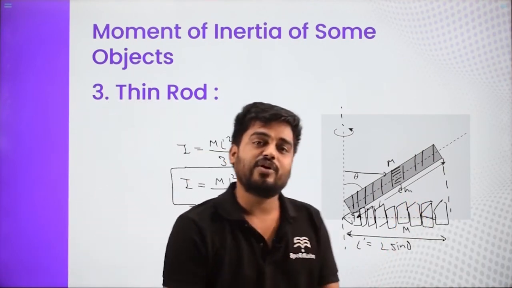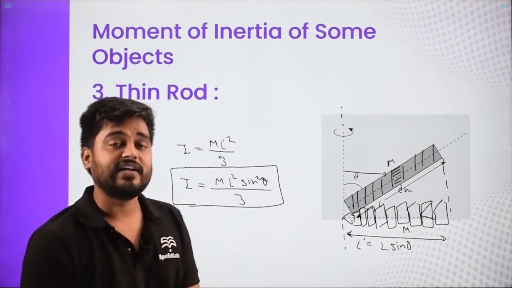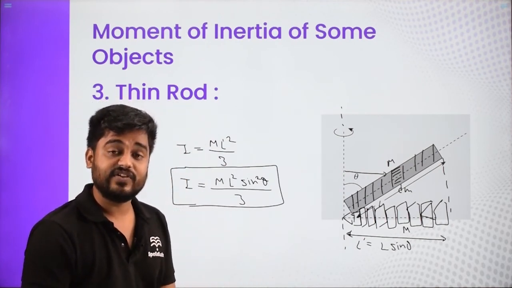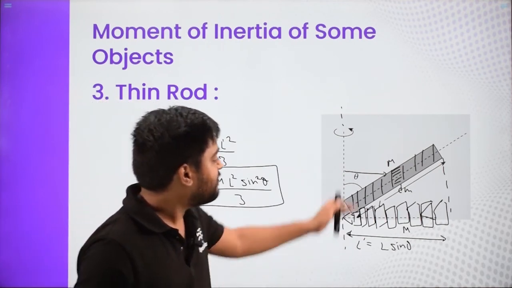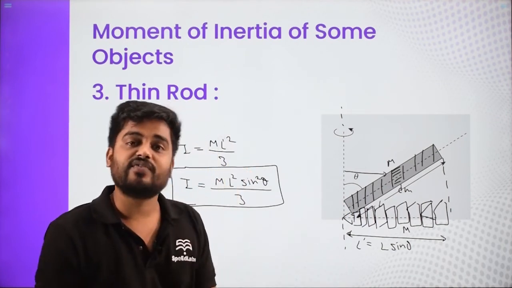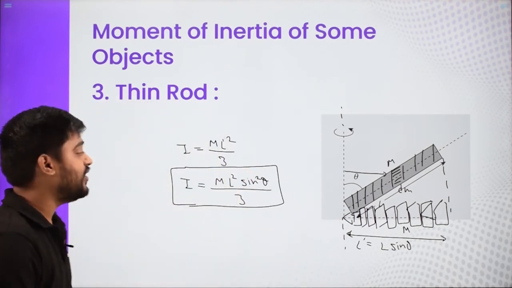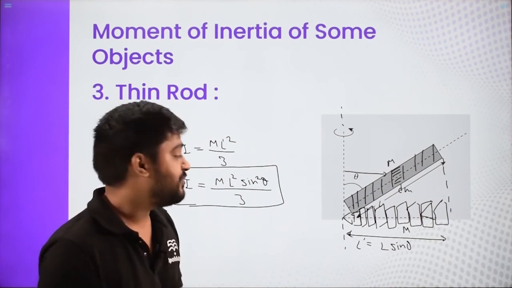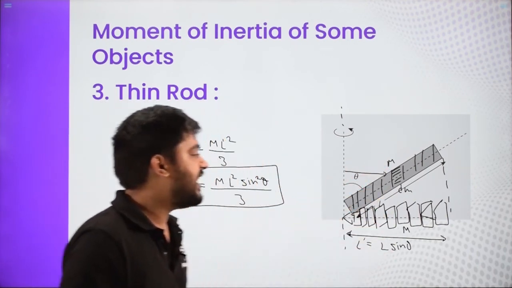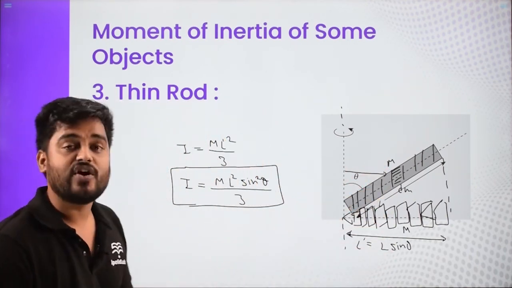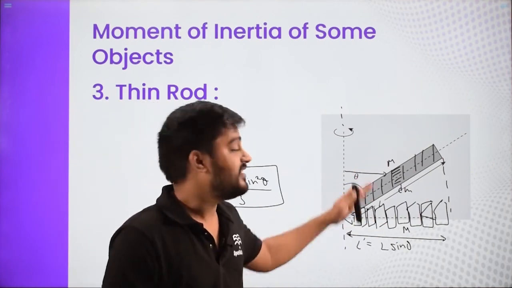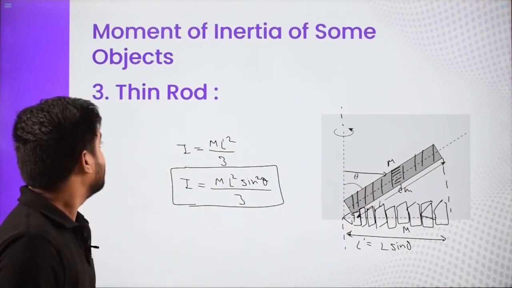So you can cut any object in infinite parts, and you can move it wherever you want without changing its distance from the axis. The moment of inertia is not going to change. So that is an important property. This is useful sometimes when they ask the moment of inertia of the rod, which is lying at some angle rather than perpendicular.